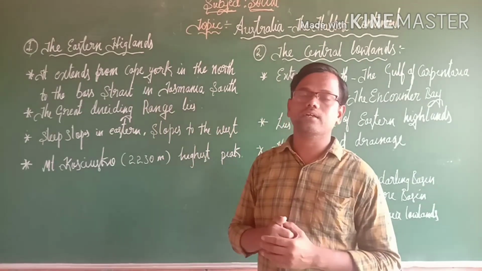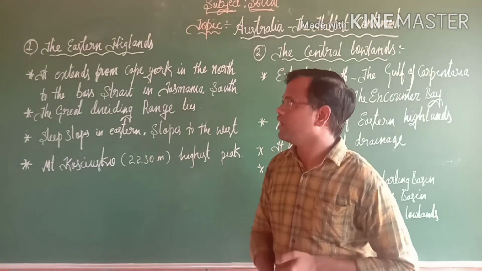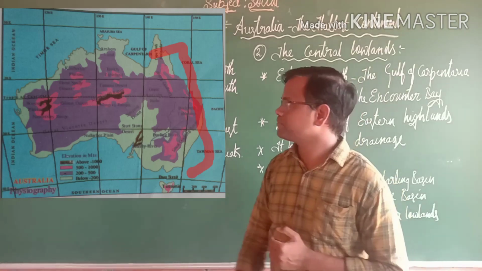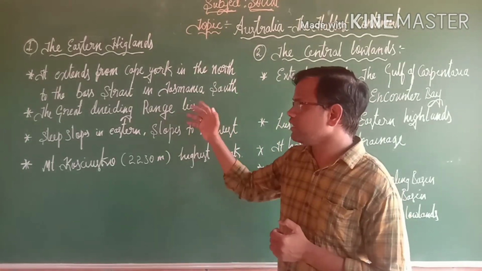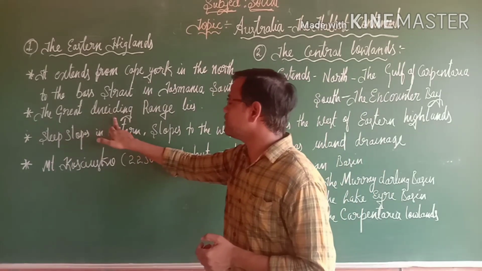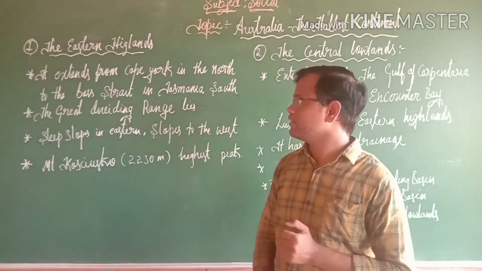As its name indicates, it is located in the eastern part, and it extends from Cape York in the north to Bass Strait in the south, including Tasmania. Here we can see one very important range, the Great Dividing Range, located in the eastern part. It has steep slopes in the east and gentle slopes to the west.